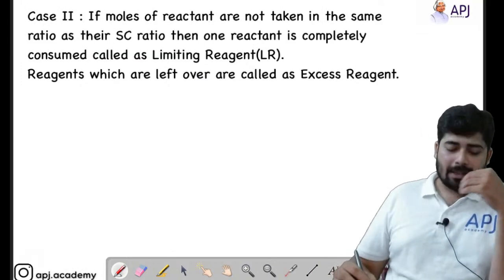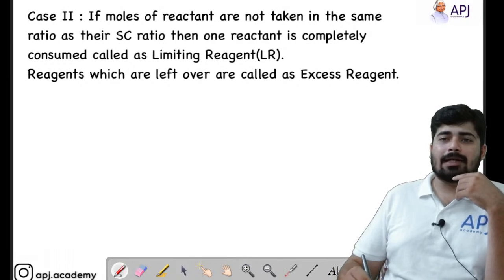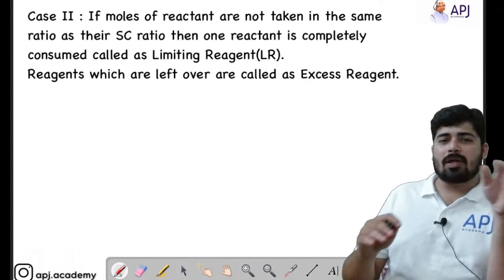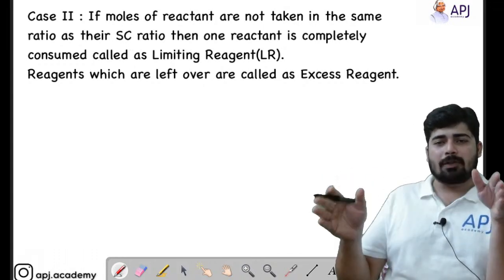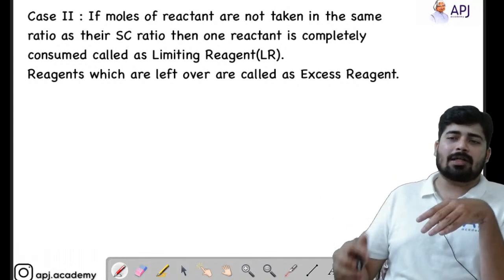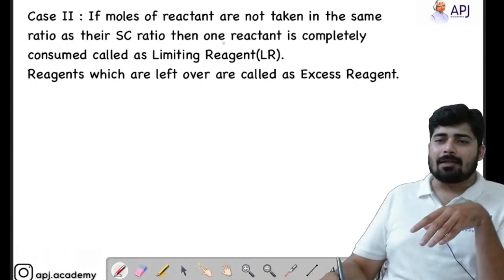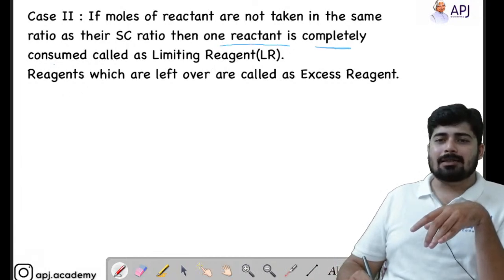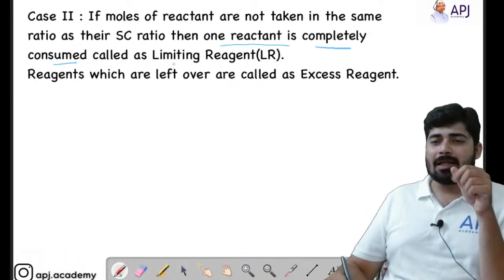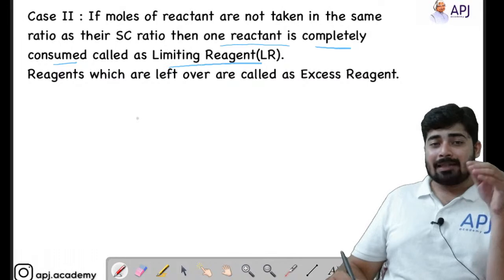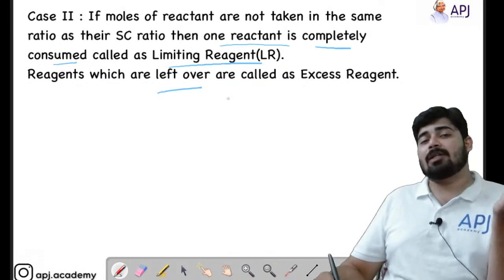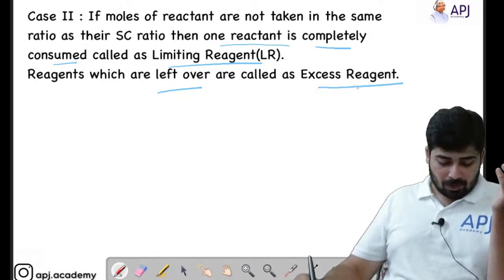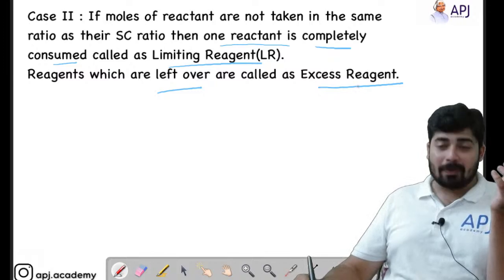So this we have already discussed, if you are considering case 2, we know that case 2 discusses that the mole ratio and the stoichiometric ratio are different. If they are different, then among the two reactants, one reactant is completely consumed, and that reactant which gets completely consumed is called the limiting reagent. And the reagent which gets left over even after the completion of the reaction is called the excess reagent. Okay, Tej, hope it is clear for you, right?